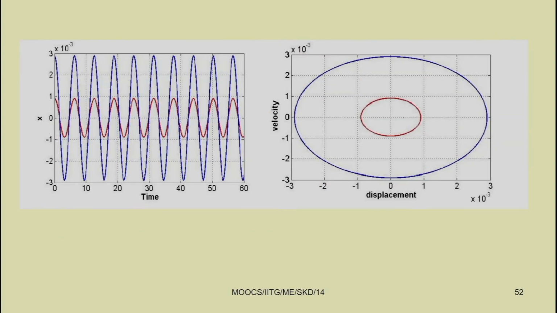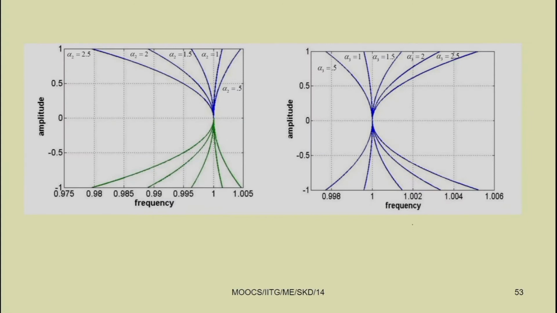So, by taking different initial conditions, if we plot this, it is known as the time response, that is time versus x. This is for one initial condition and this is for another initial condition. By starting with some initial condition, we can plot these curves. This is known as the phase portrait. In this phase portrait you can see both of the phase portraits.